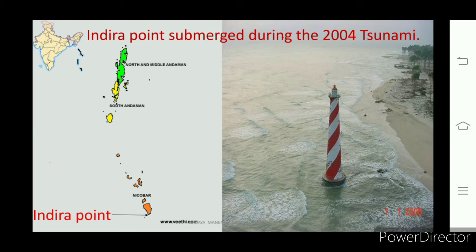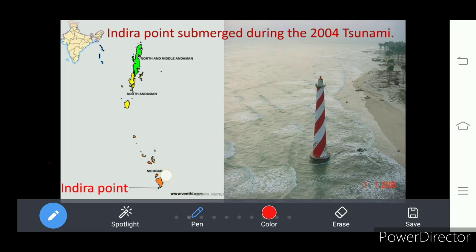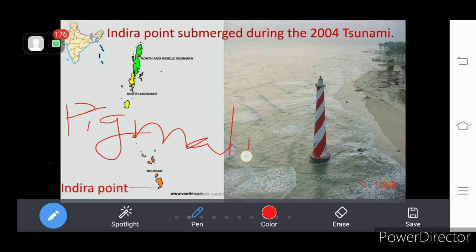Actually, Indira Point was called Pygmalion Island. Let me write here, Pygmalion Island.